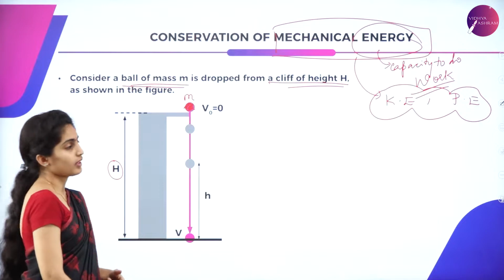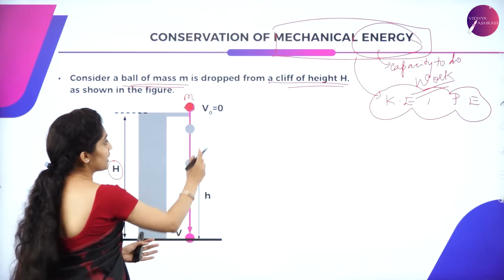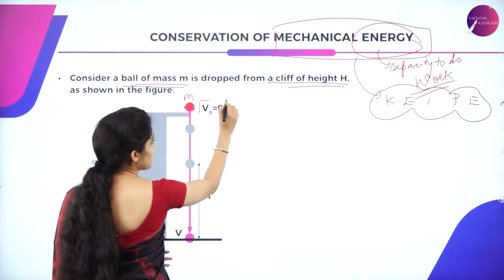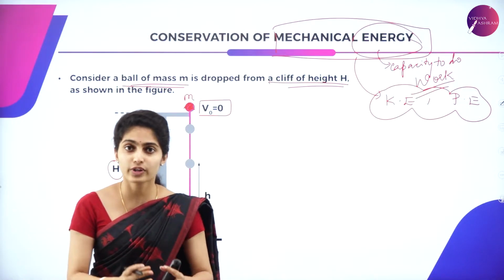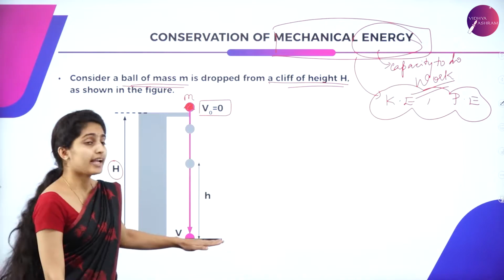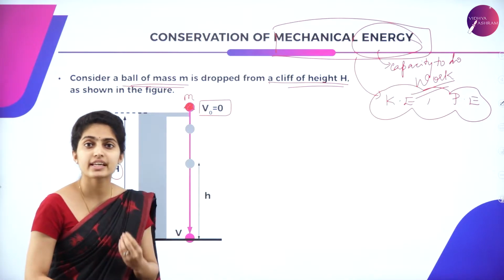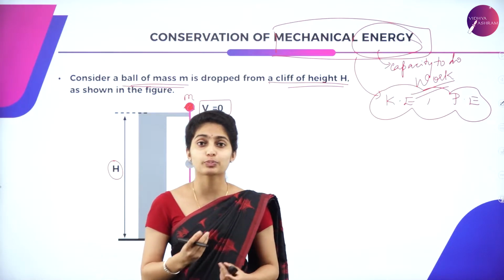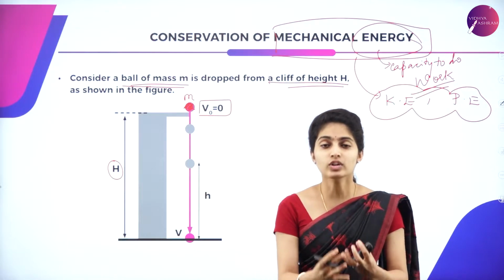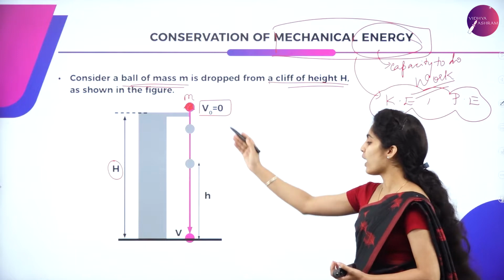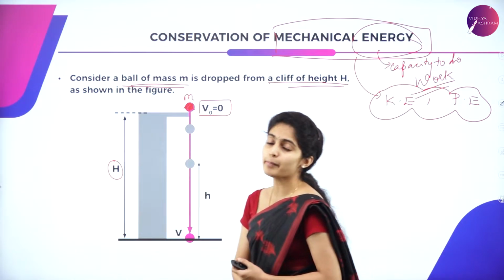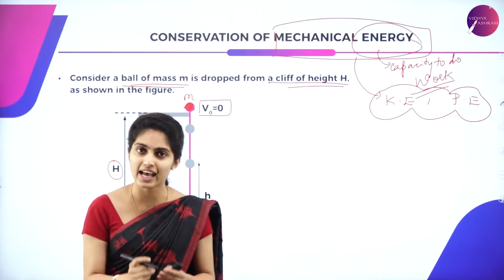At that moment, the initial velocity v0, or else u, is 0, and at the bottom, just before it hits the ground, the velocity is maximum. So the initial velocity is 0, and the final velocity will be the maximum velocity, which is given as v.